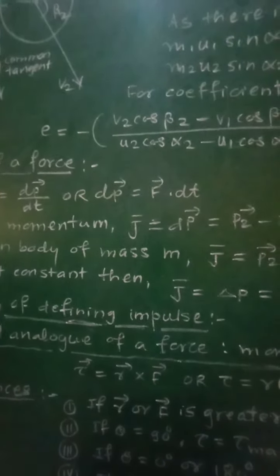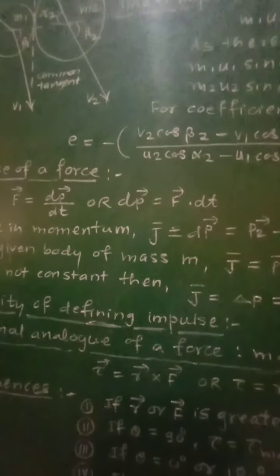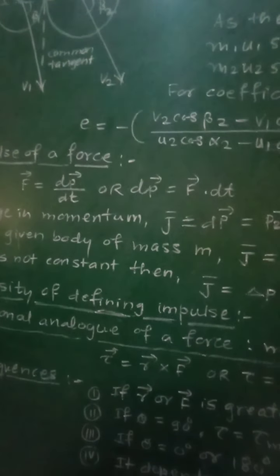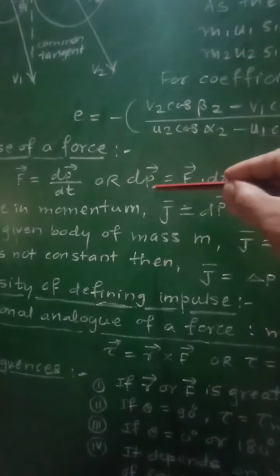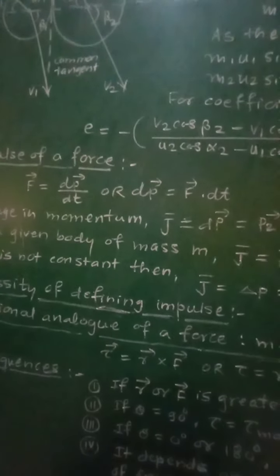So this relation we will get according to Newton's second law of motion. The change in momentum is termed as the impulse.